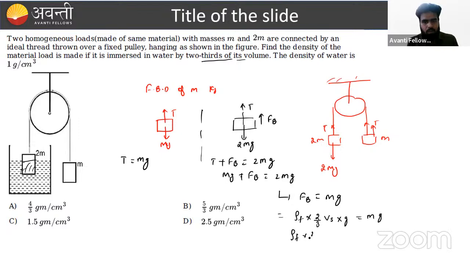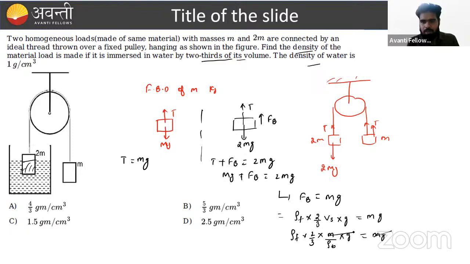Sir, what is the volume? Can we write it in any other term? Because the density of water is given, and in this question the density of the material is asked. So can we convert volume into the density of material? Why not? With the help of mass: mass of body divided by density of body, times g, equals mg.